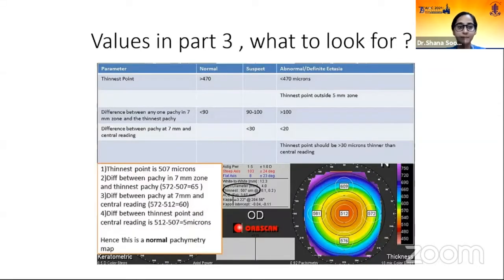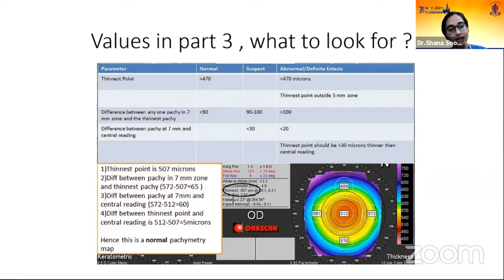Values in part 3, that is pachymetry. Pachymetry, what do we have to see? The thinnest point more than 470 microns is normal. If it is less than 470 microns and outside the 5 mm zone, then it is abnormal. The difference between any one pachy in 7 mm zone and the thinnest pachy less than 90 microns is normal. 90 to 100 is suspect, and more than 100 micron is abnormal ectasia.